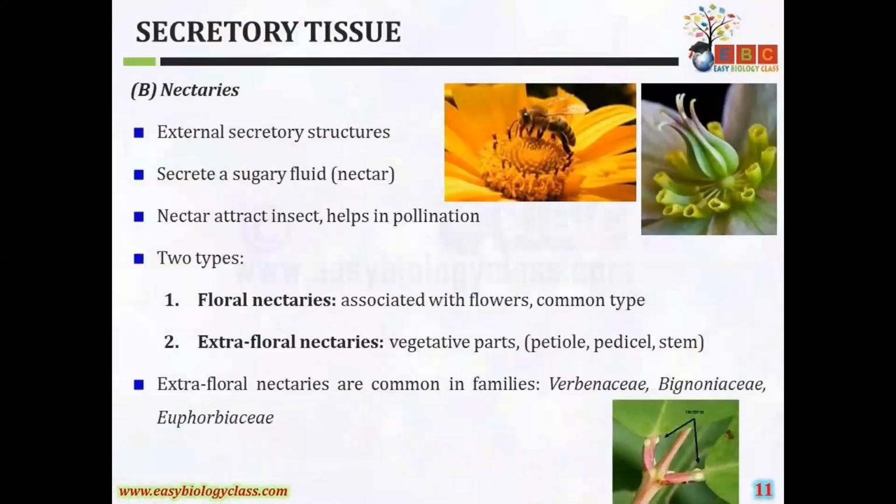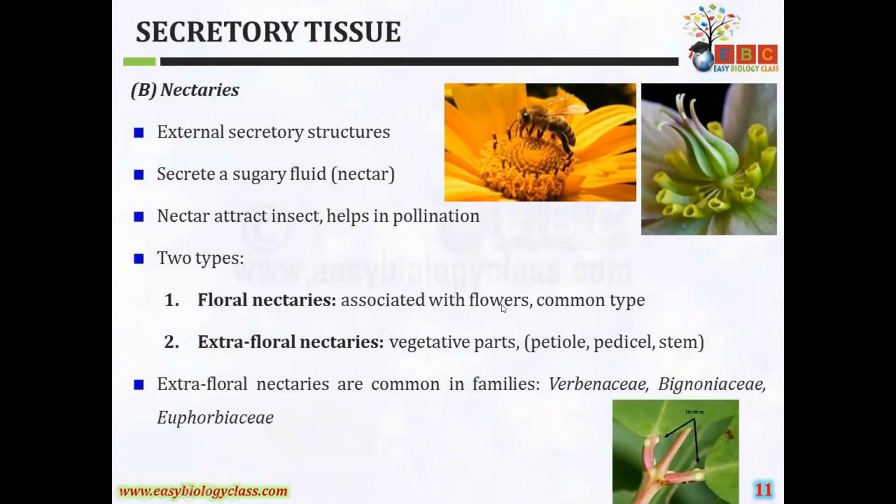So next one is nectaries. These are also external secretory structures. They secrete a sugary fluid, the nectar, which attracts the insects and helps in pollination. Nectaries are again of two types, that is floral nectaries and extra floral nectaries. Floral nectaries are associated with the flowers, present in the floral parts.